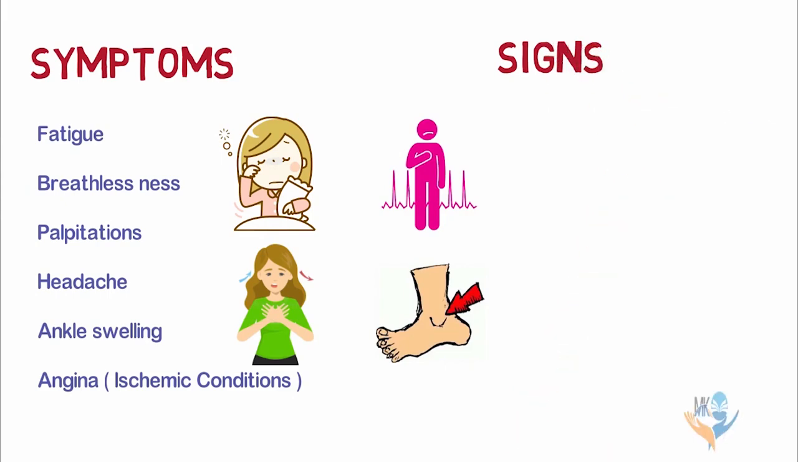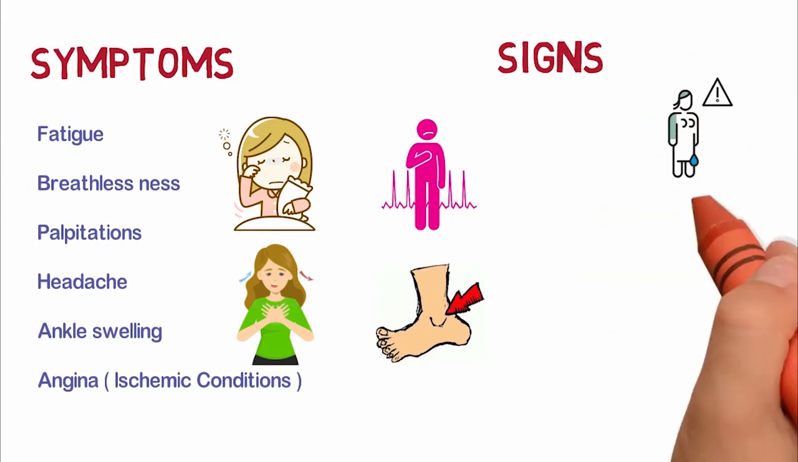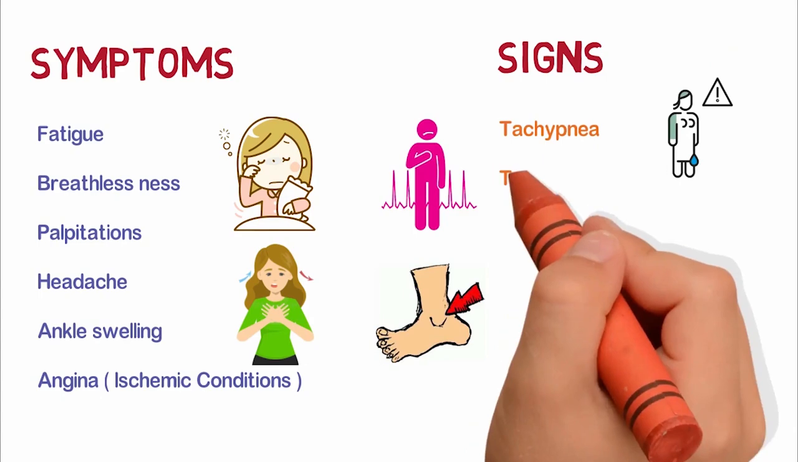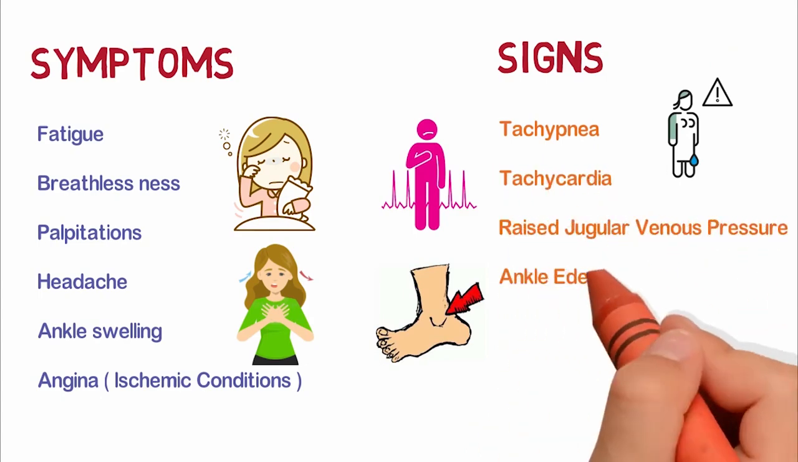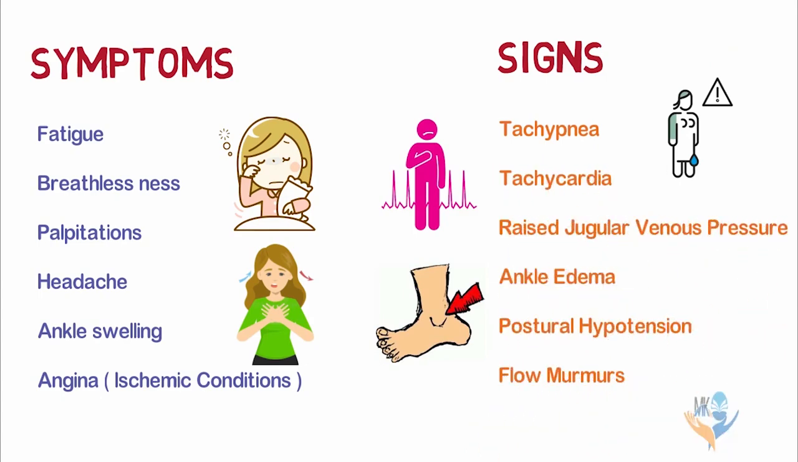Signs of anemia include tachypnea, tachycardia, raised jugular venous pressure, ankle edema, postural hypotension, and flow murmurs. Types of anemia. Anemia is classified into 3 types on the basis of mean cell volume.